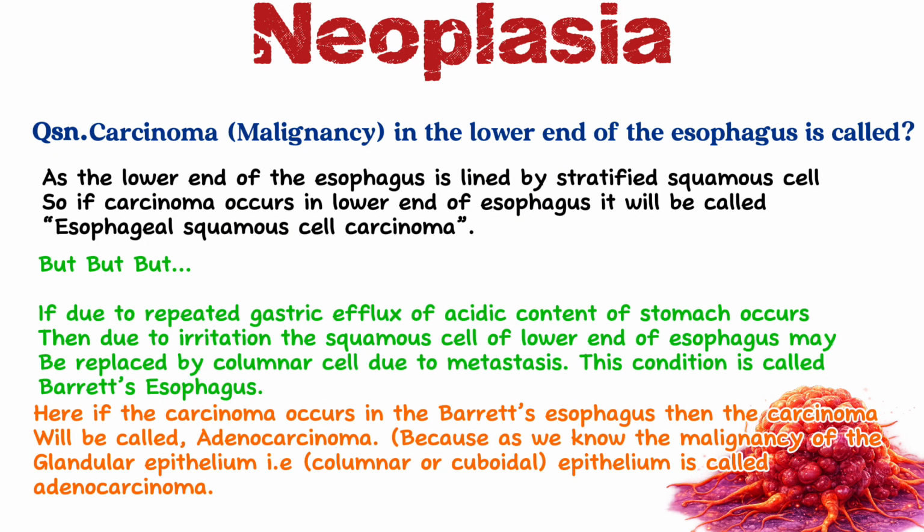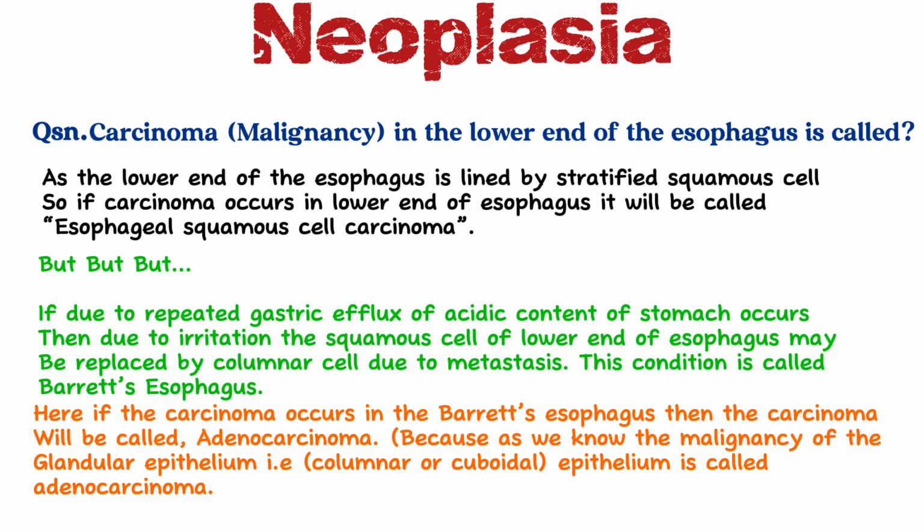This condition is called Barrett esophagus. So here, if the carcinoma occurs in the Barrett esophagus, then the carcinoma will be called adenocarcinoma, because as we studied earlier, the malignancy of the glandular epithelium, that is columnar or cuboidal epithelium, is called adenocarcinoma.